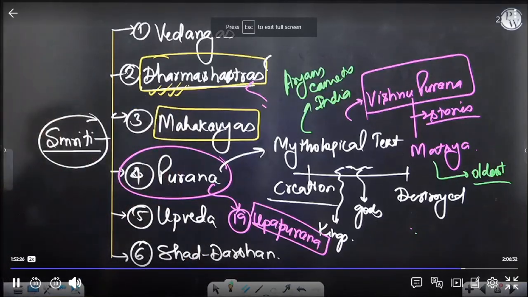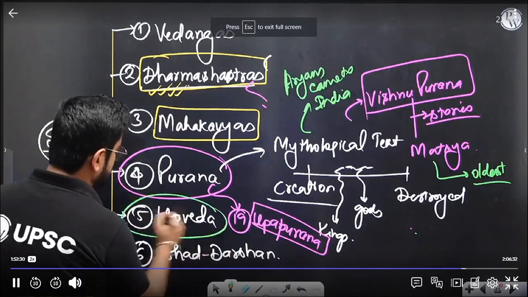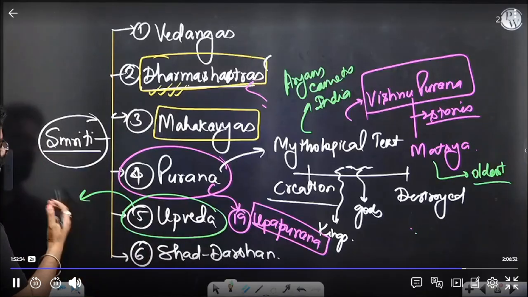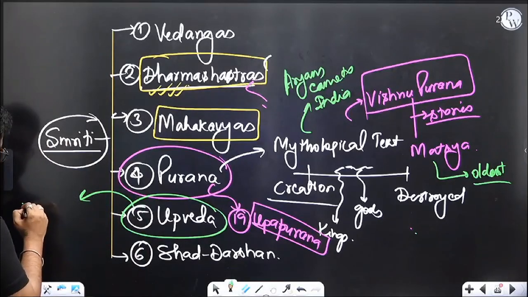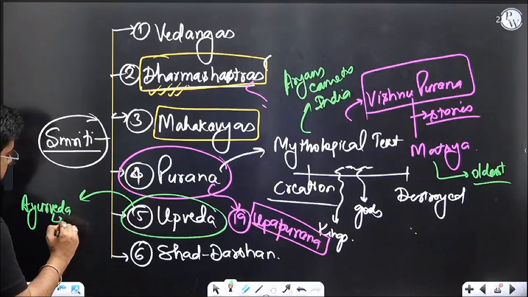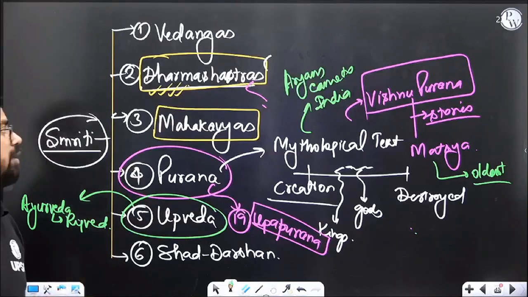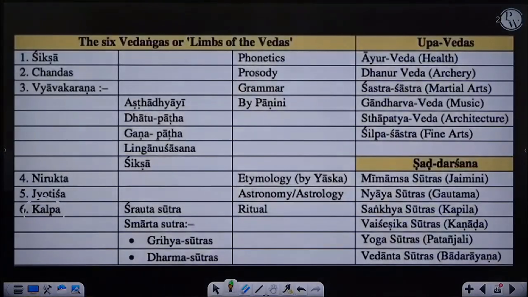Next is Upavedas. Now there are four books which are considered as books related to Vedas, Upavedas. For example, Ayurveda. Ayurveda is associated with the Rig Veda. Now, actually, I don't want to discuss this topic. Reason: different sources talk about different Upavedas. There are few names if you see.